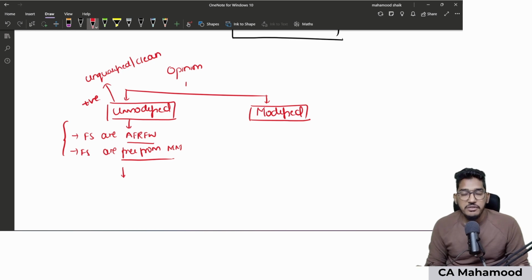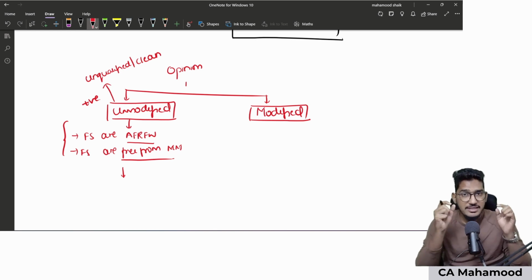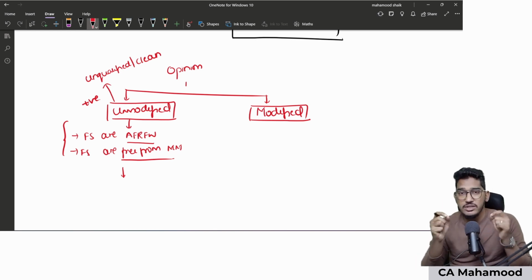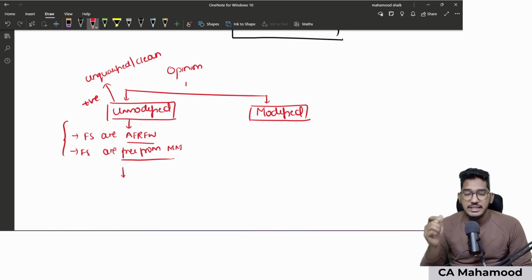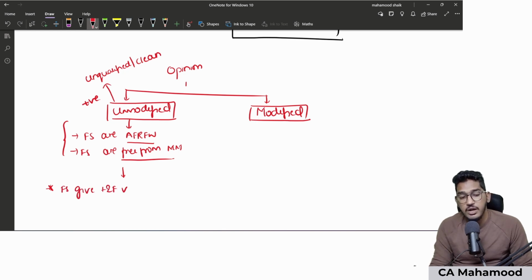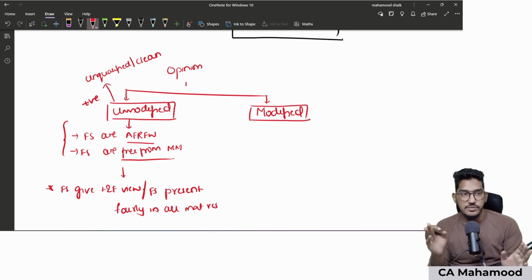And the standard says that if you want to give unmodified opinion, you cannot use your own terminology. The standard has given prescribed phrases which you are supposed to use. Use either the terminology financial statements give true and fair view, or alternatively financial statements present fairly in all material respects.